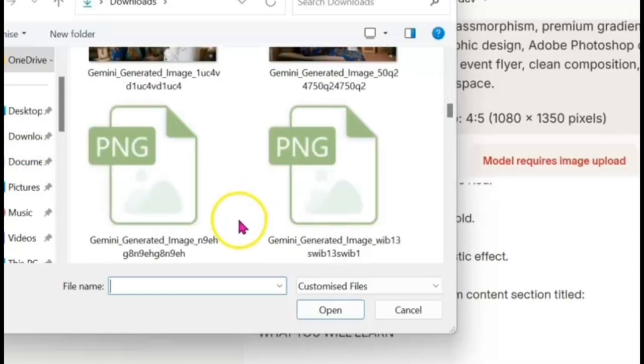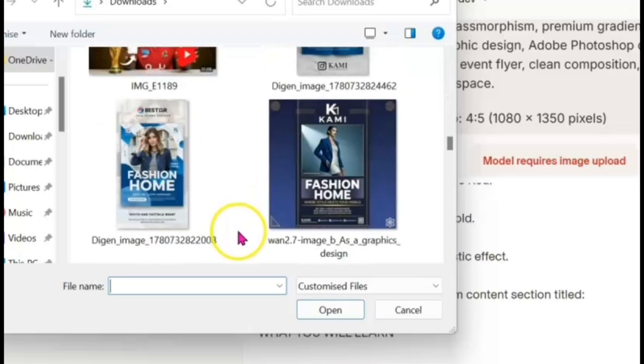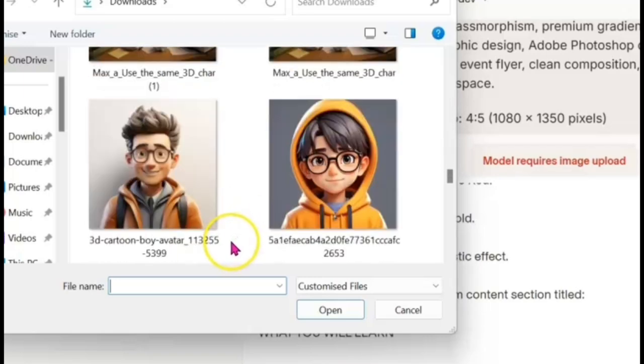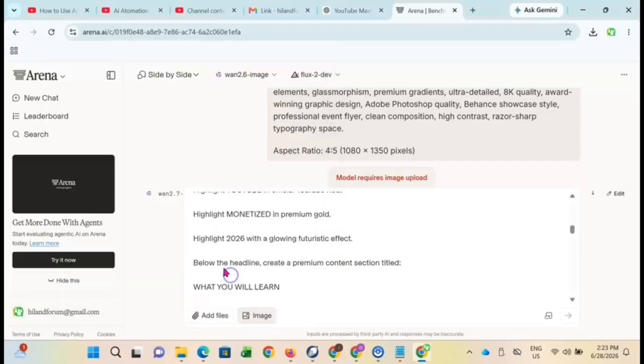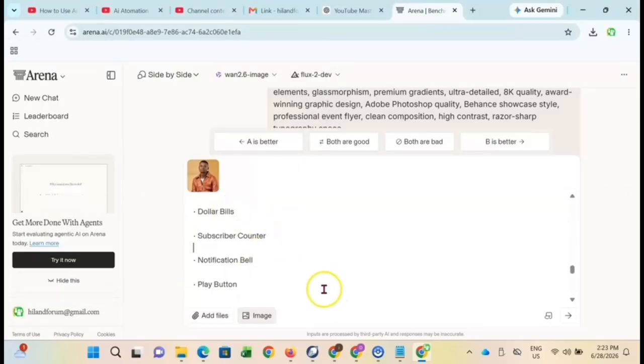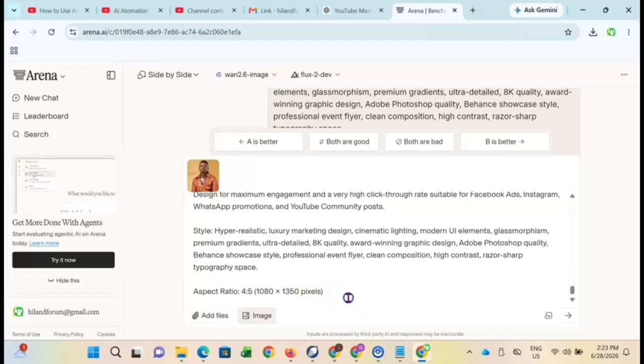I wanted to use a specific image that I want them to use. Just in case you are finding it difficult to use your own personal image, this is how to do it. I click on the image that I want to use, I'm going to go ahead and load, and I'm going to hit submit.